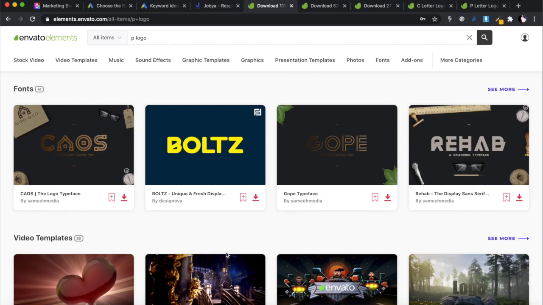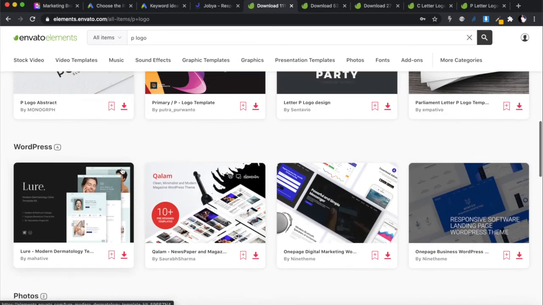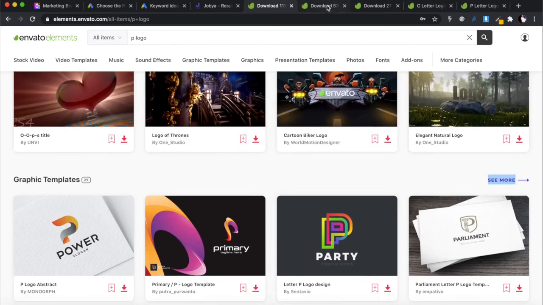So I want a C and a P, and then I'm going to write careers portal at the bottom. So my logo is going to look something like a CP at the top and a careers portal at the bottom. So I search for a P logo. If you just search for the words P logo on Envato Elements, you'll find all sorts of logos that come with the letter P. All right, and then you open it in a new tab, and I think that's the